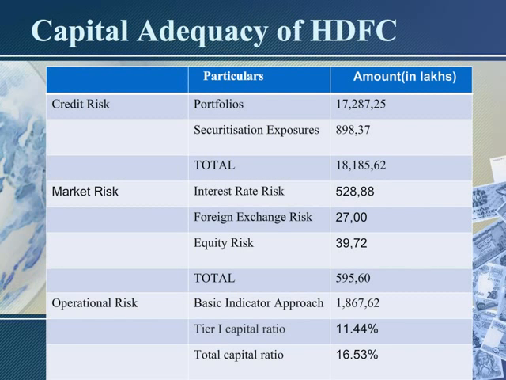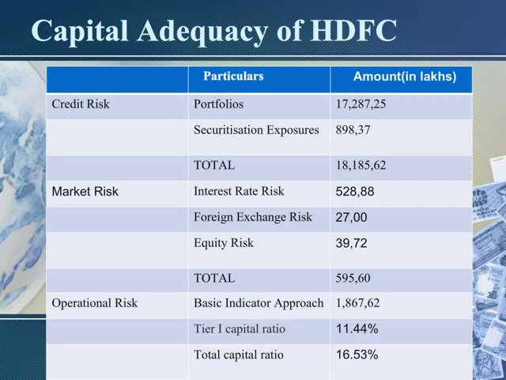Now we have seen what capital adequacy is and what credit risk, market risk, and operational risk are. Now we'll see capital adequacy in HDFC Bank. First, credit risk. The credit risk of HDFC Bank comprises portfolios and securitization exposure, which comes to a total of around 18,18,562. Next is the market risk of HDFC Bank. Market risk consists of interest rate risk, foreign exchange risk, and equity risk, which comes to a total of around 59,560.